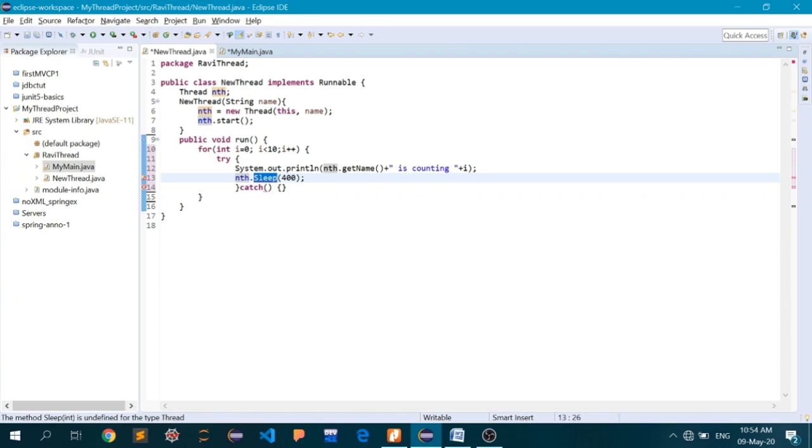Sleep is a method which has been defined inside the Thread class, and I have accessed that method using the object of the same class. And every time you go inside this loop, it will sleep for 400 milliseconds. Now this lecture is getting too long, so we'll continue this example of thread in the next lecture. Thank you.